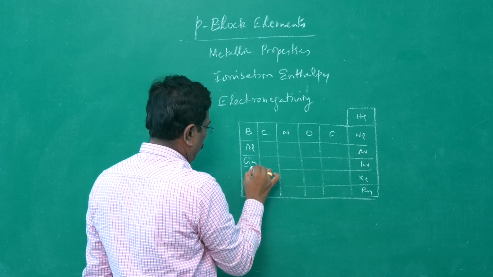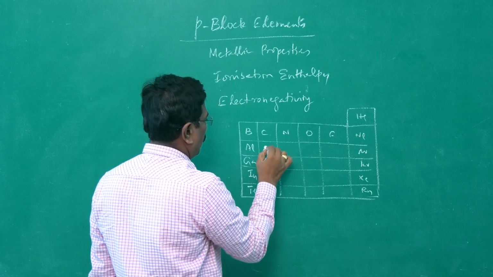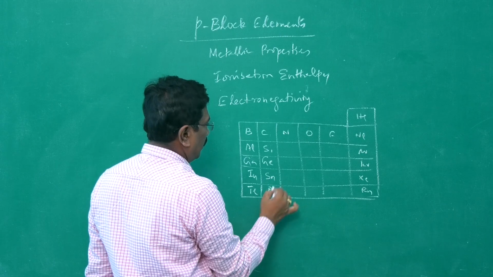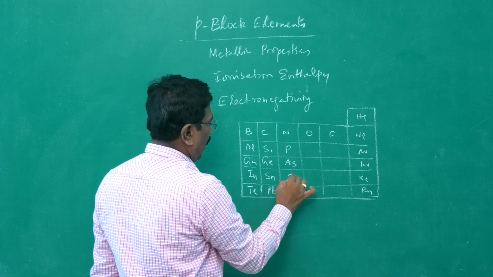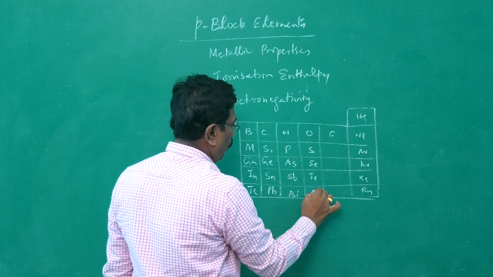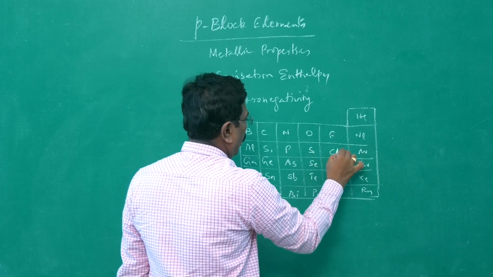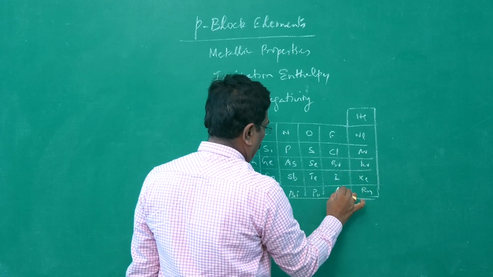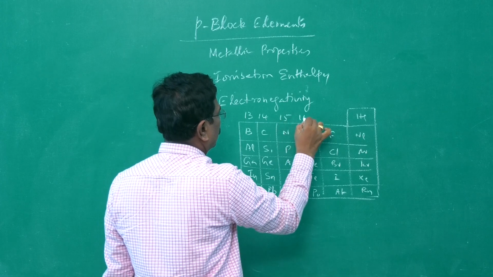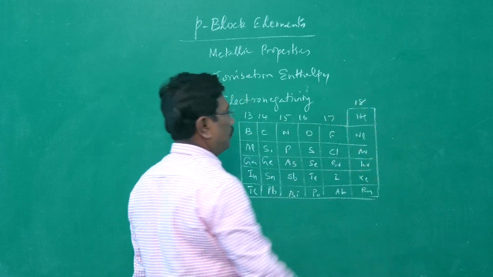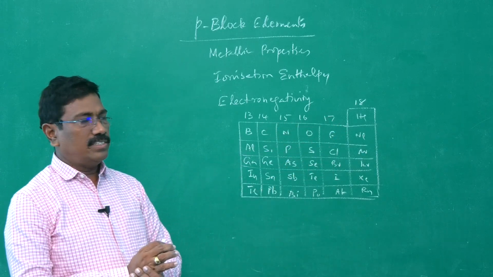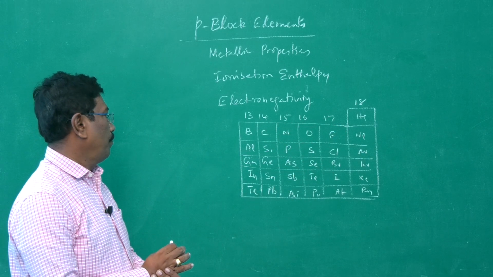Aluminum, gallium, indium, thallium. Silicon, germanium, tin and lead. Phosphorus, arsenic, antimony, bismuth. Sulfur, selenium, tellurium, polonium. Chlorine, bromine, iodine, astatine. Group numbers 13, 14, 15, 16, 17 and 18. So, these 6 groups of elements are referred to as p block elements.